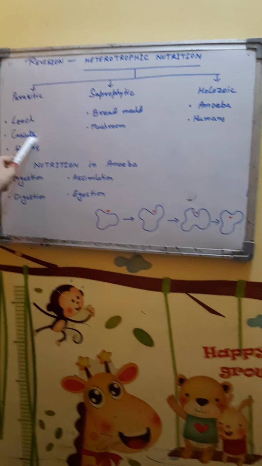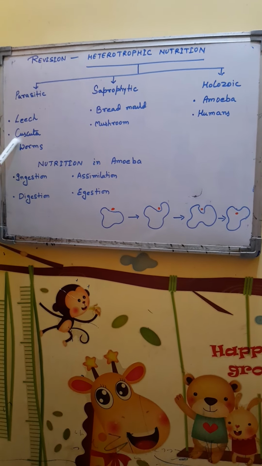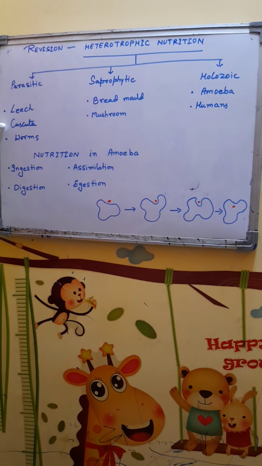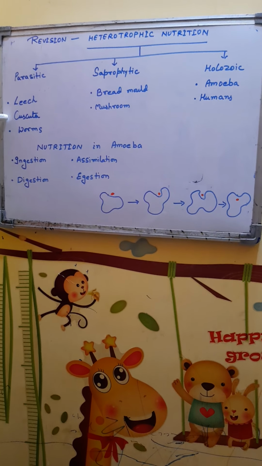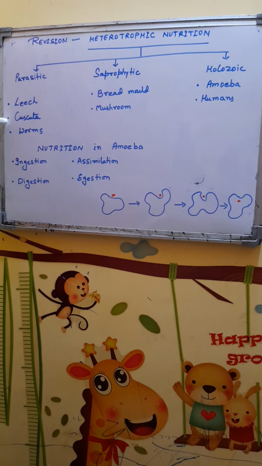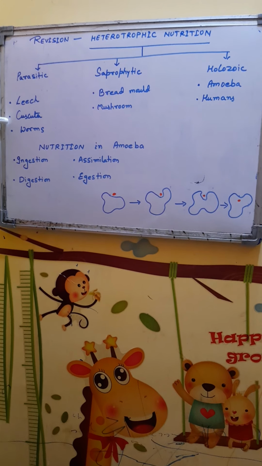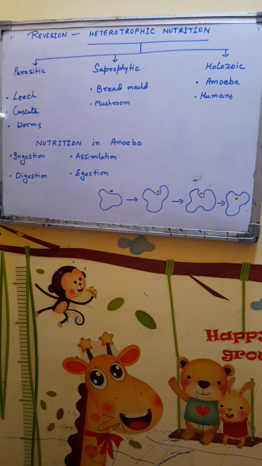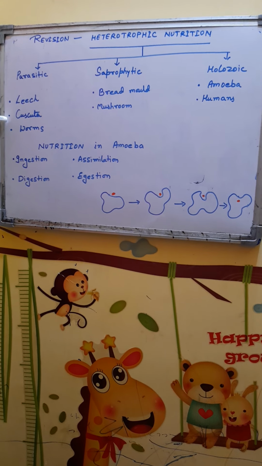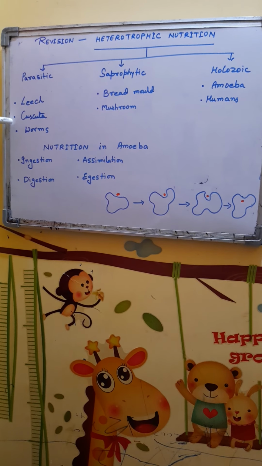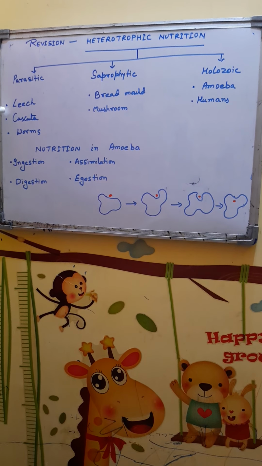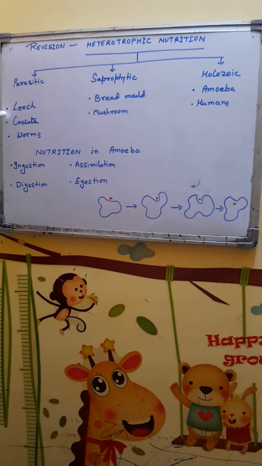The parasite is not always an animal, these may be plants also. Cuscuta is a parasite which is an external permanent parasite. It is a non-green plant which is present around the host plant, and it has some tendril-like structures which penetrate the root and the phloem tissue for obtaining food and water. So, this is a plant parasite. Some other parasite, like leech. Leech is also an external parasite.